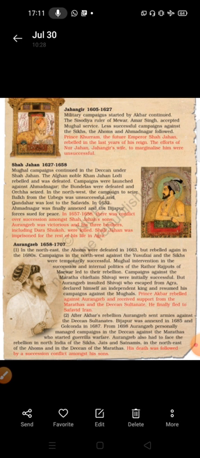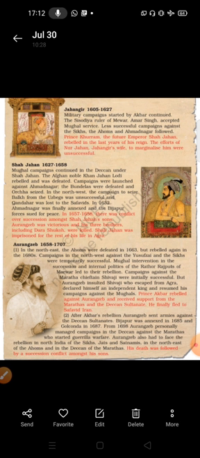Okay, so Shivaji Bhonsle. Okay, so Prince Akbar, we can say Akbar II, rebelled against Aurangzeb and received support from the Marathas and the Deccan Sultanate. He finally fled to Safavid Iran. He also fled to Iran. Okay. Second one, after Akbar's rebellion, Aurangzeb sent armies against the Deccan Sultanates. Bijapur was annexed in 1685 and Golconda in 1687.